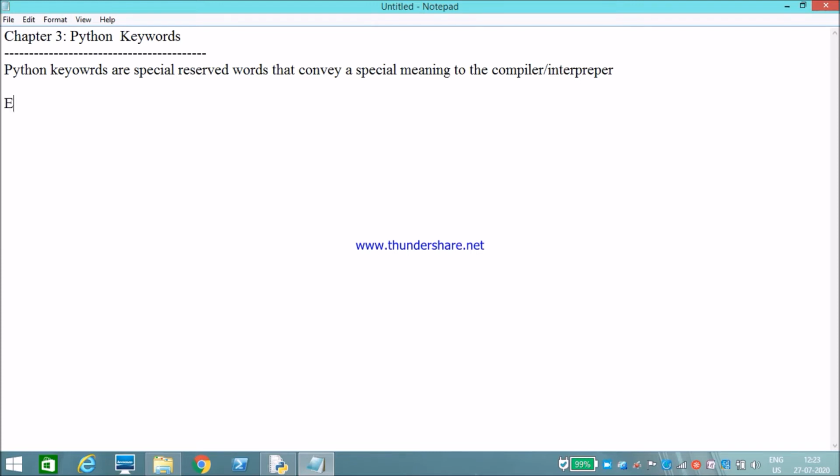Each and every keyword has a special meaning, and they will perform special operations.